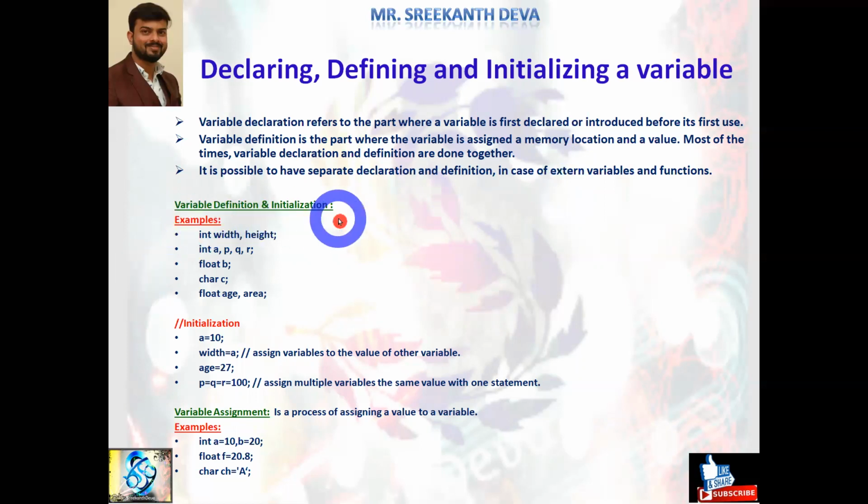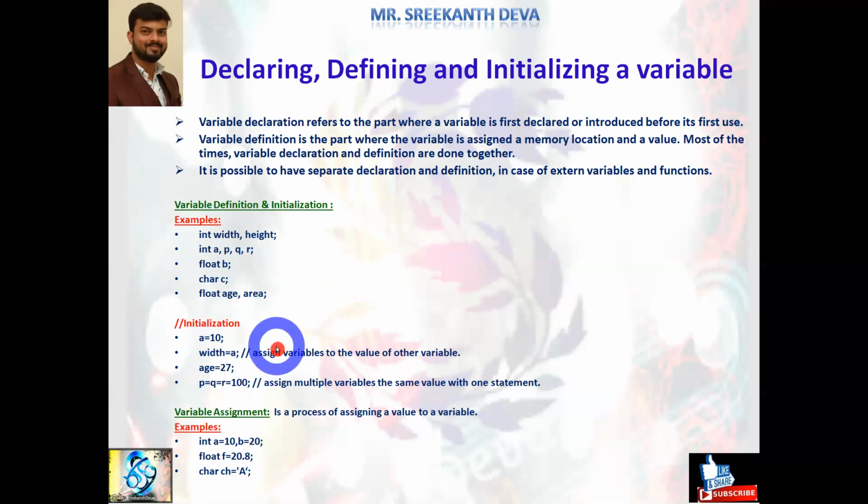Example, variable definition and initialization. Directly I am defining the variables within a main function. Int, what is the name of the variable? Width, height. And I'm going to declare other variables like int type a comma p comma q comma r, float type b. See, we can declare in a single line width comma height comma a comma p comma q comma r in that particular manner, or we can also declare any number of times that variable, like int width height, int a comma p comma q comma r. Like we can declare any number of times integral type, like float b, char c. Like float, again I declared float type age comma area.